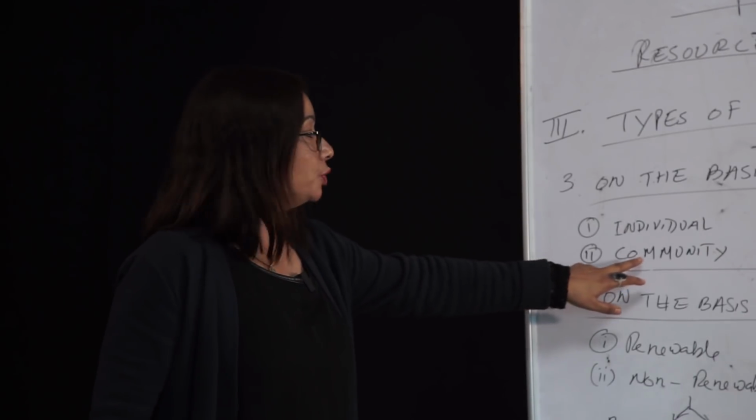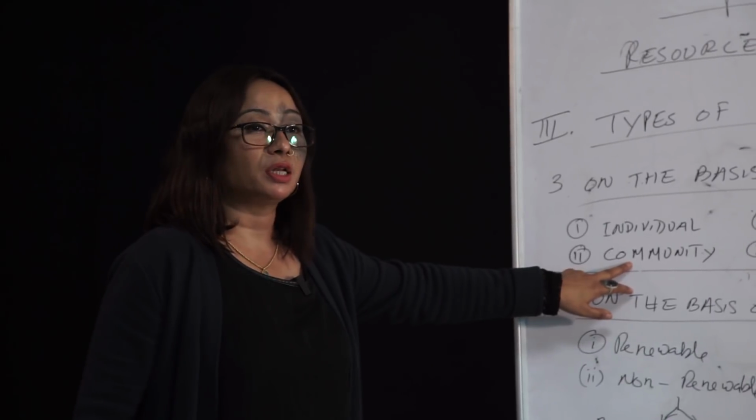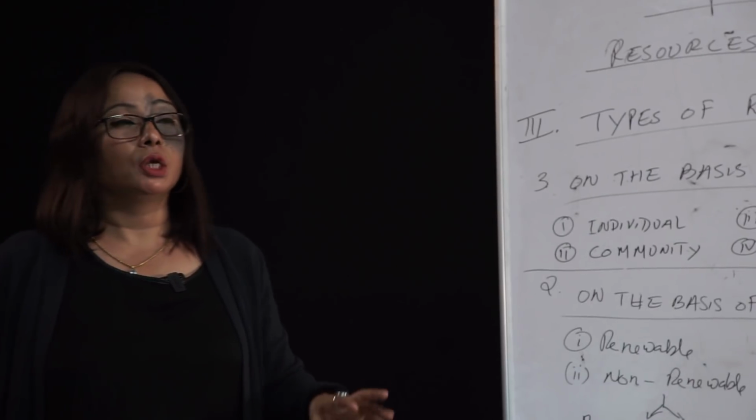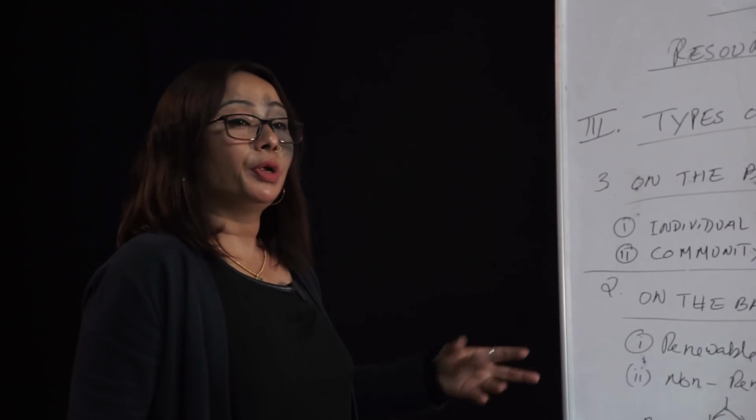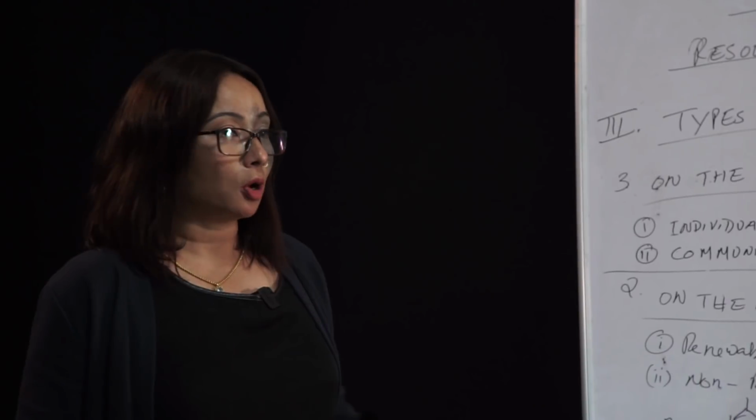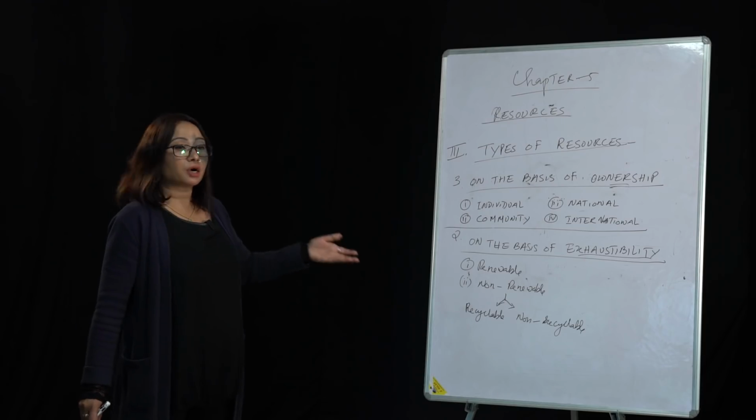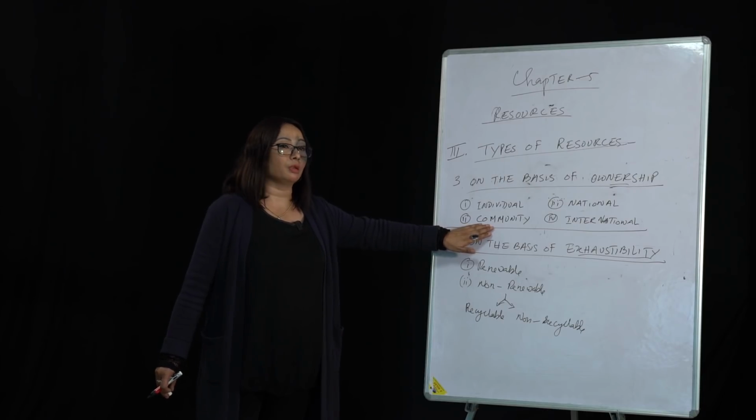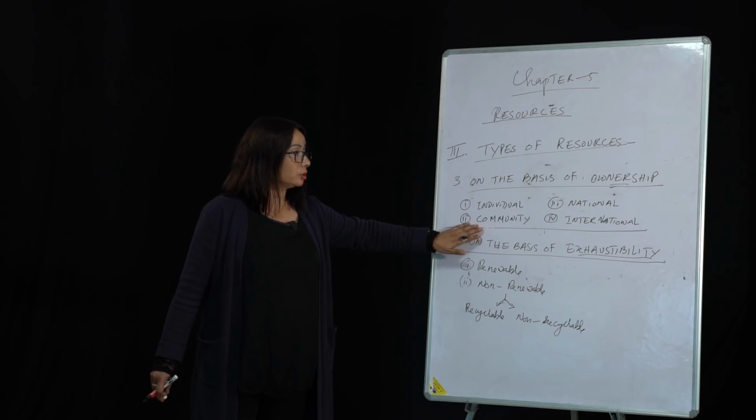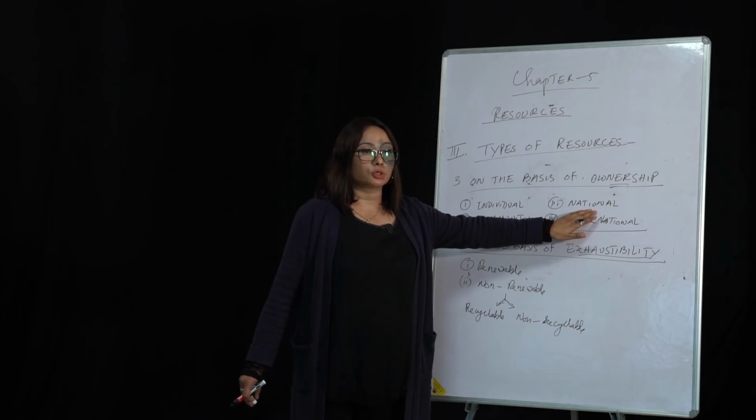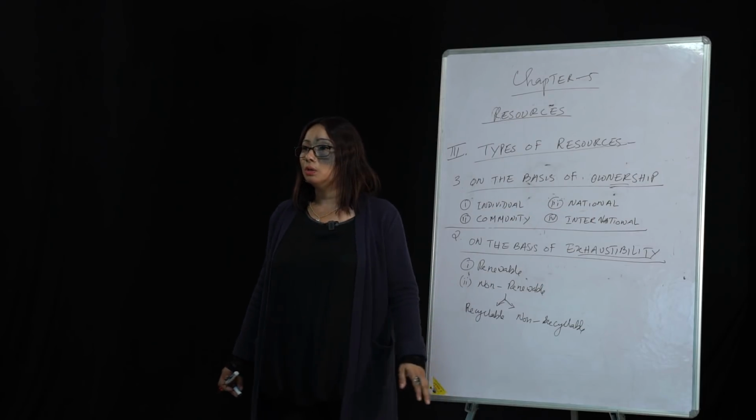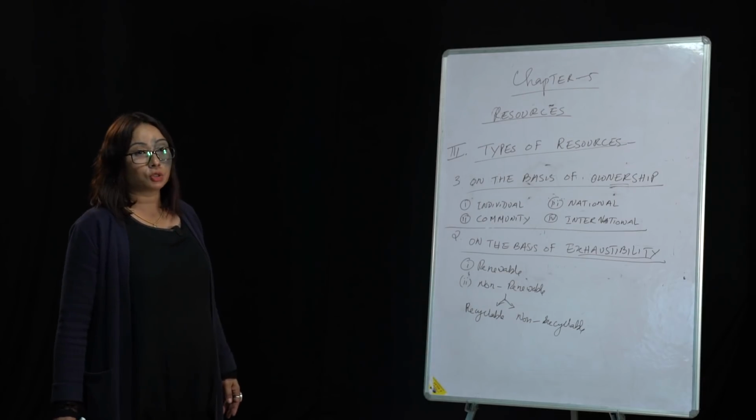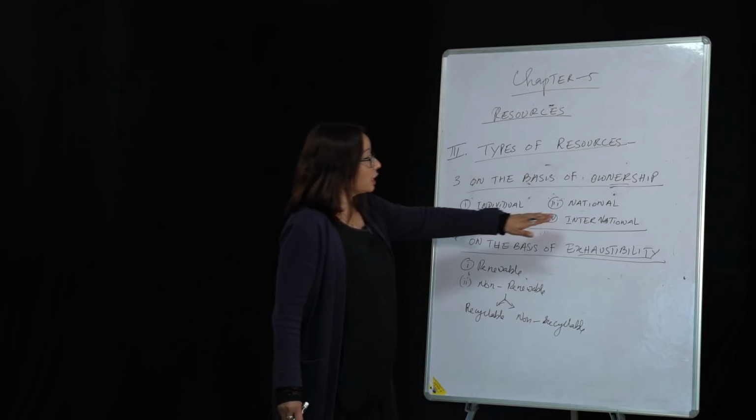Community-owned property means these resources are meant for the benefit of the community: playground, village pond, burial grounds, picnic spots, parks. All these are community-owned resources that can be accessed and used by the whole community. Now, there are certain resources which belong to the nation. All the minerals, waters, wildlife, forests belong to the nation. So these are national property.